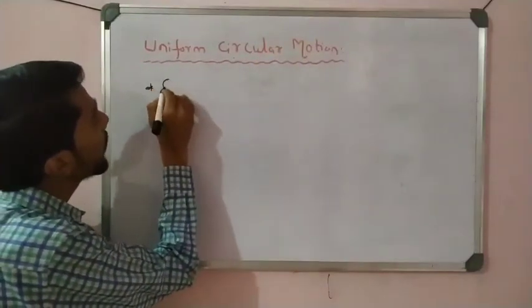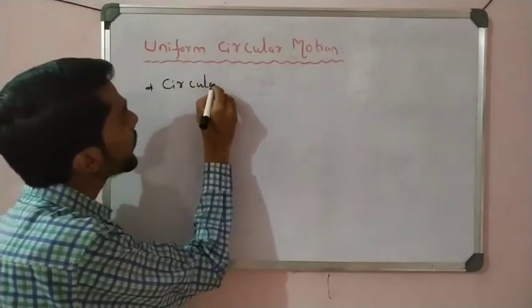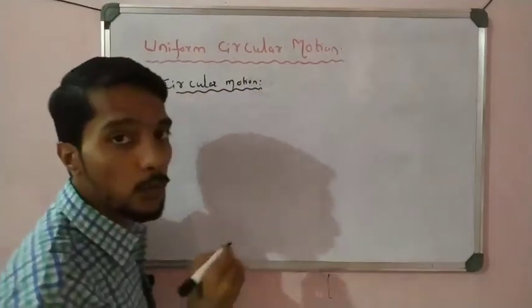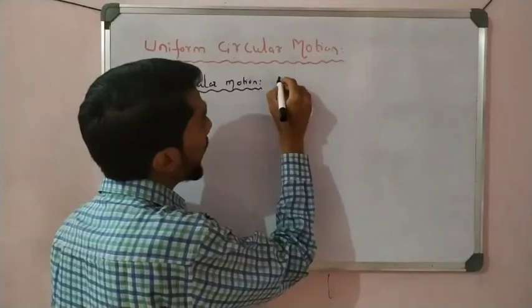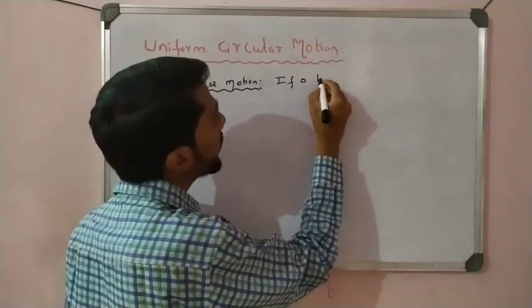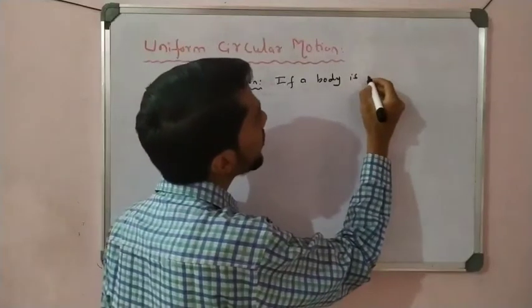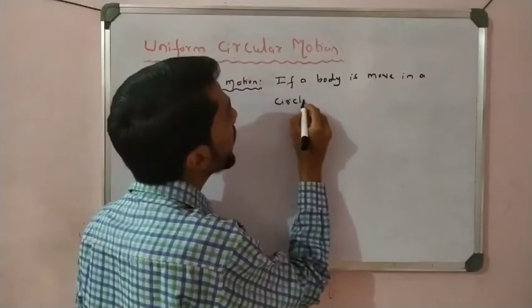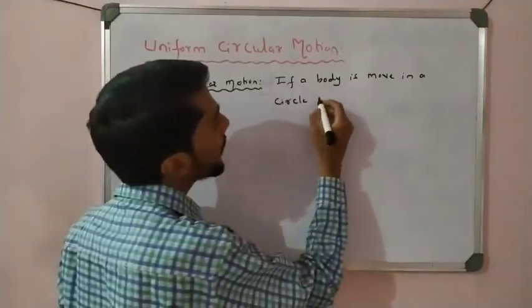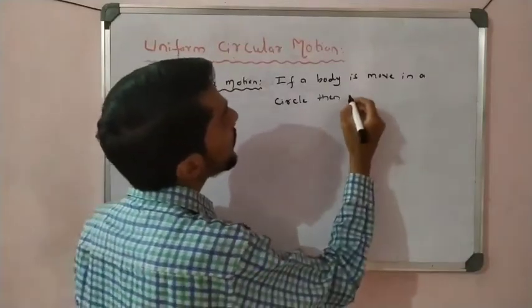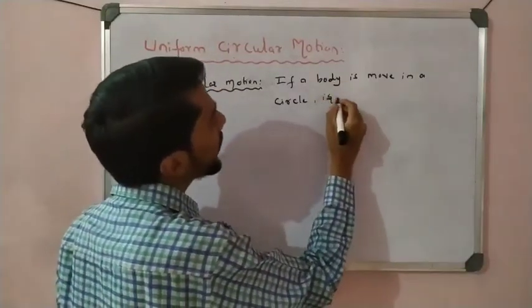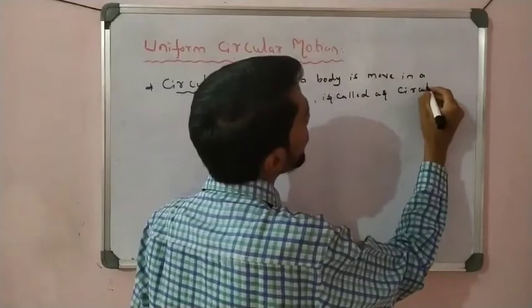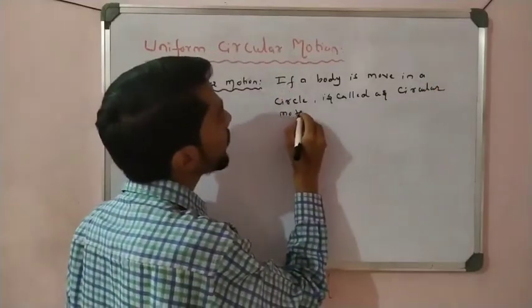So here, write down circular motion. Circular motion. So see here, if a body or particle moves in a circle, that is called circular motion. Circular motion. So that is very important, remember.